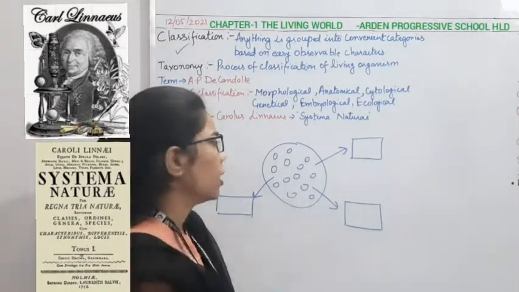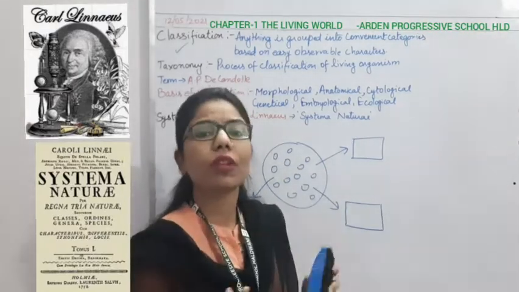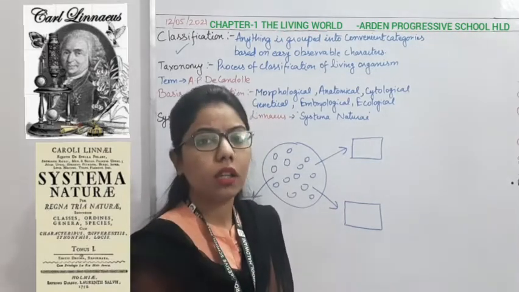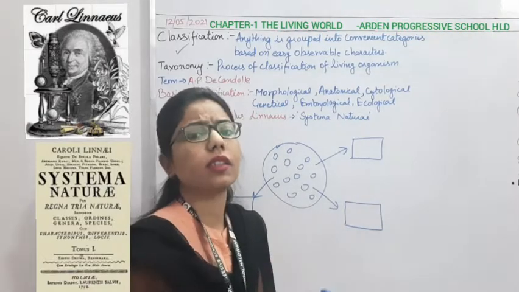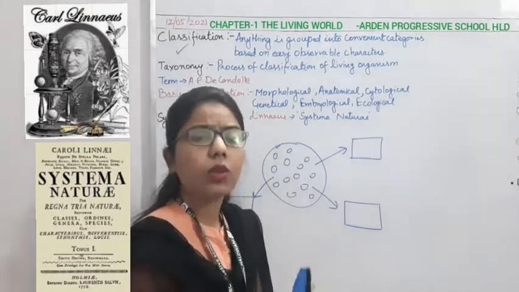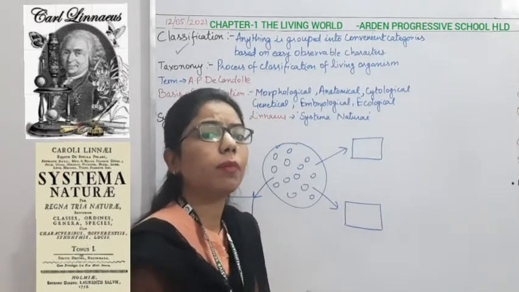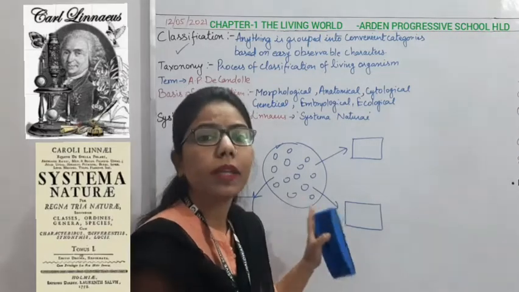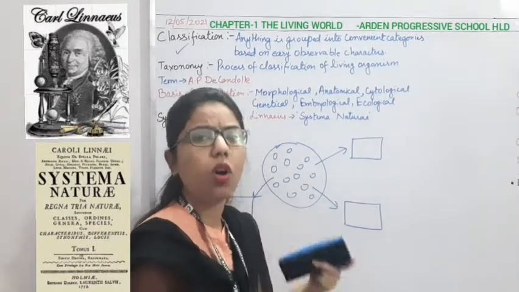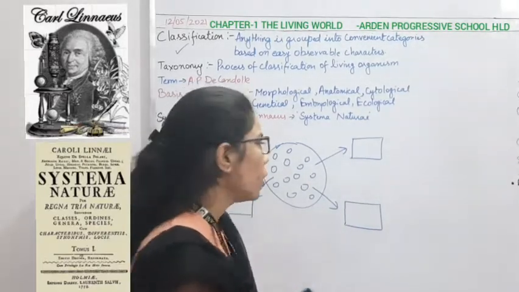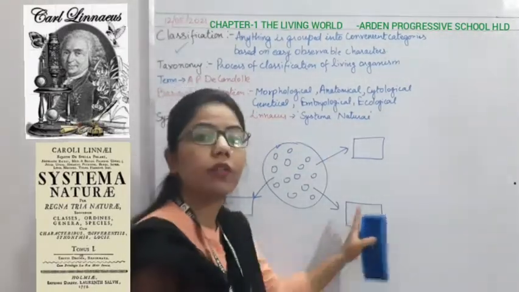So if we keep all the things at one place, it will not be manageable. Here I am talking about only this much, but you can imagine that on this earth so many species are there. If all of these are at one place, we will not be able to differentiate between them. So on the basis of their morphology, functions or utility, we classify them in a proper manner so that it is convenient for us.